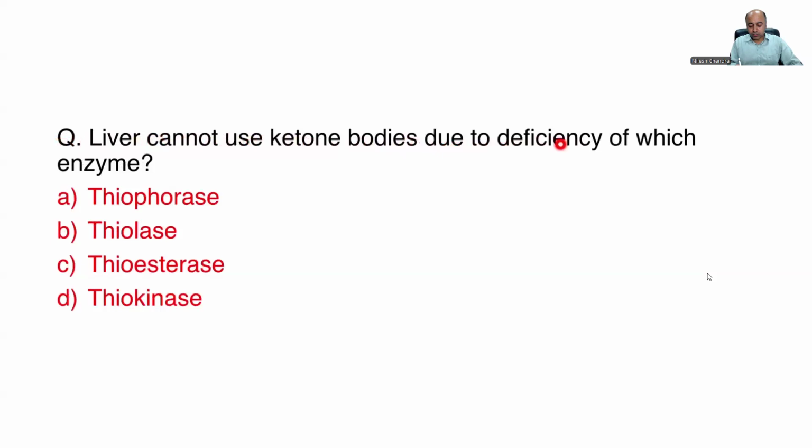Liver cannot use ketone bodies due to deficiency of which of the enzymes? Your options are thiophorase, thiolase, thioesterase, and thiokinase. All of them sounding similar. For the record, please note the answer is thiophorase, also known as succinyl coenzyme A acetoacetate coenzyme A transferase, which is deficient in liver. That is why, although liver synthesizes the ketone bodies, it cannot make use of the ketone bodies. We'll look at ketogenesis and ketone metabolism separately as one topic later on.